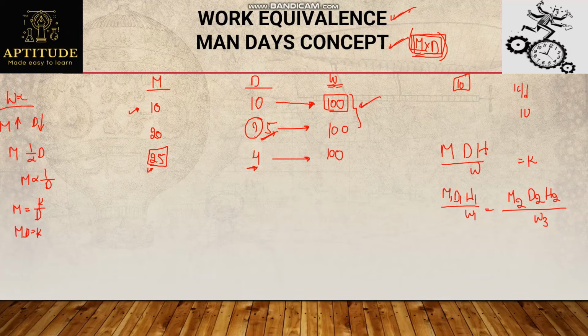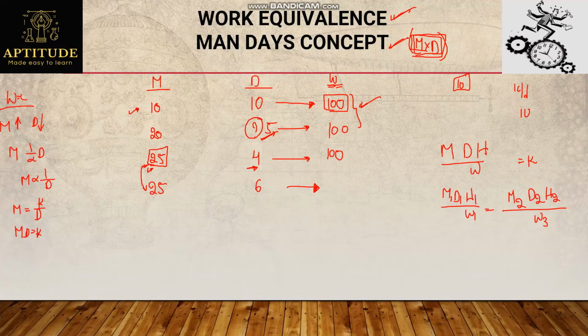And what is the relation between days and work now? For example, observe here, I'm keeping the number of men constant. Next time also I'll keep 25 men only, but now I'll increase the number of days. I'll say the number of days is now 6. Now how much work am I getting as an output? Actually for 4 days and 25 men I'm getting 100 units of work. If it is 6 days and 25 men only, what will be man days now?